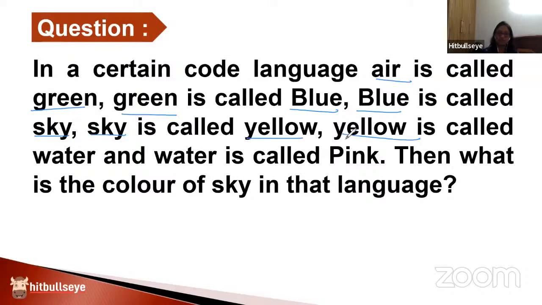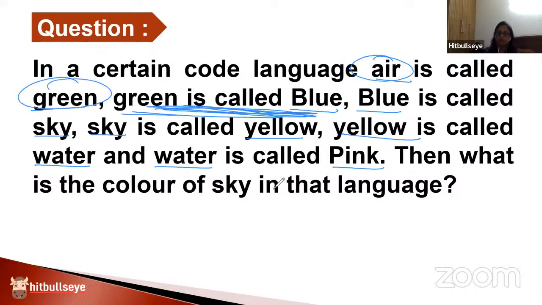The translation for yellow is given to you as water, and the translation for water is pink. They are not to be connected. They are deliberately doing that. Every word ends and the second word that they bring up is the same, so that you get confused as if a chain is to be formed. No, these are individual translations. Air and green make one pair. Green and blue make another pair.